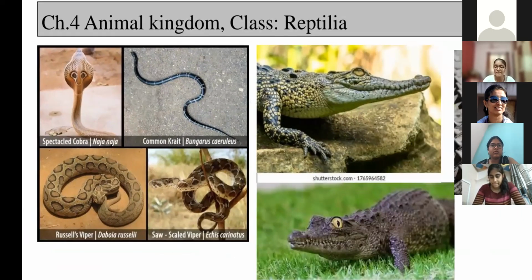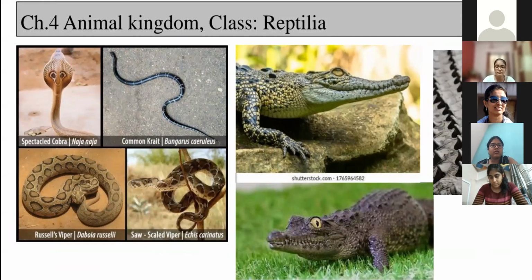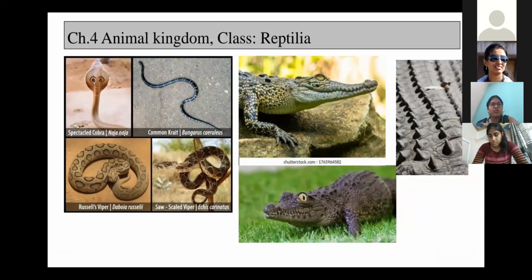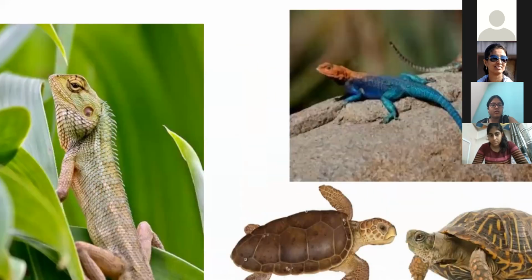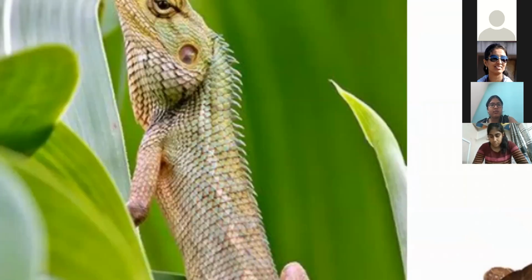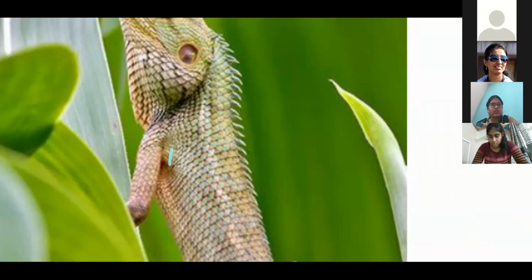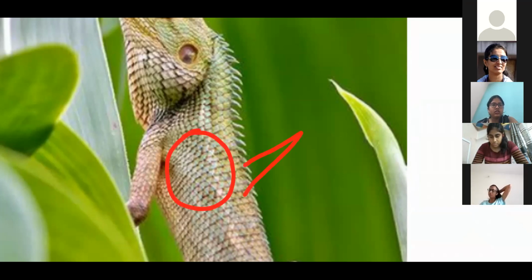When you observe this type of structure, this is the calotes, right? Over here, these are not spiny, hard structures. Projections like these are known as scales.